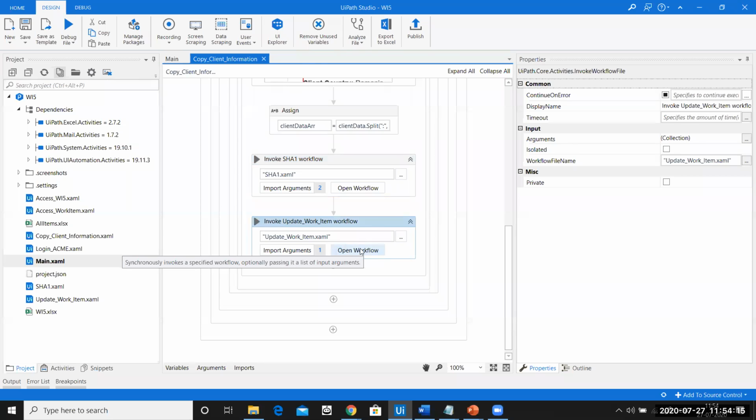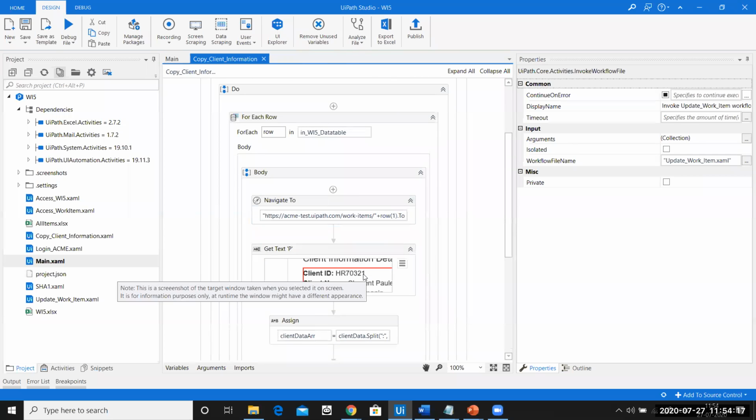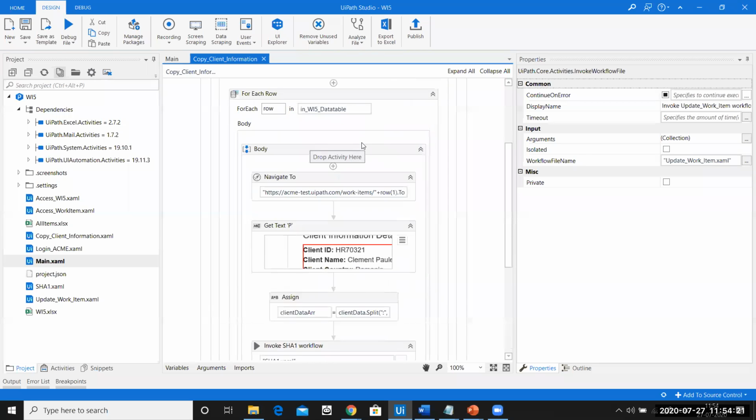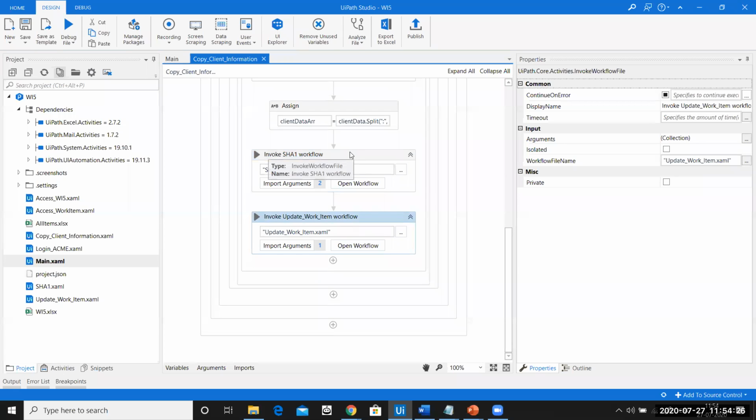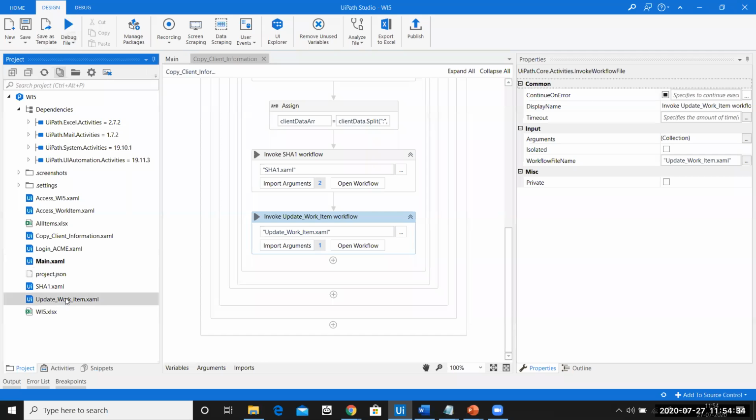After SHA1, I need to update the work item. I'm calling the update work item here. After I update the work item, what do I need to do next? I need to move on to the second WI5 element. So it loops again, the same thing. Then for the third element, fourth element, and so on. So now it's the moment of truth. Let me see if things work perfectly fine here.